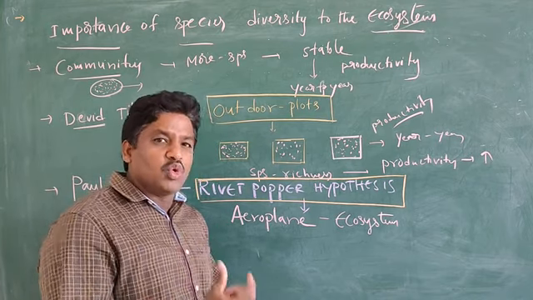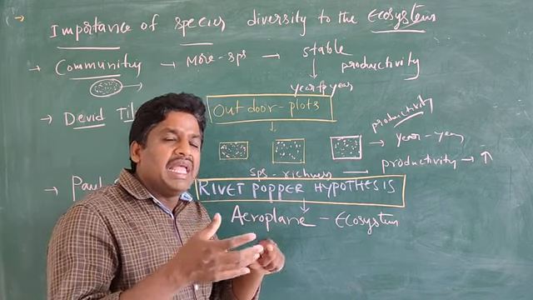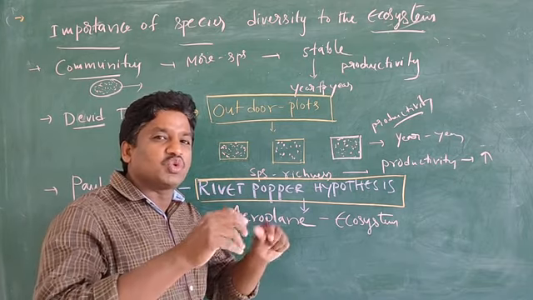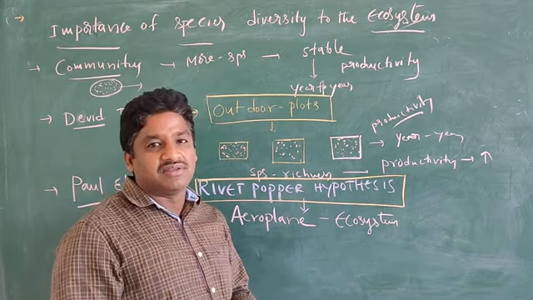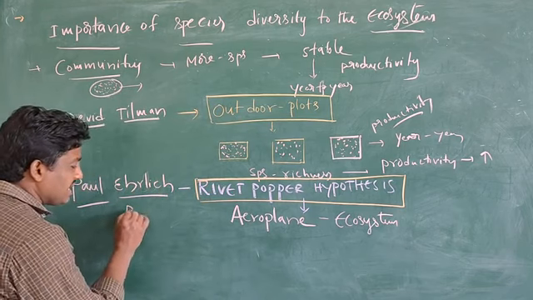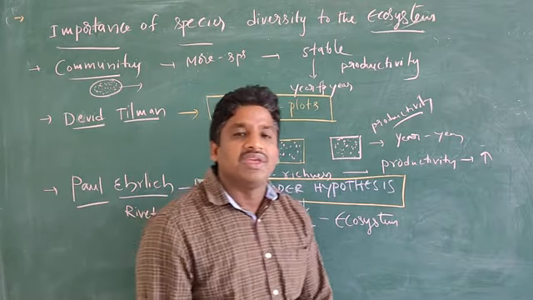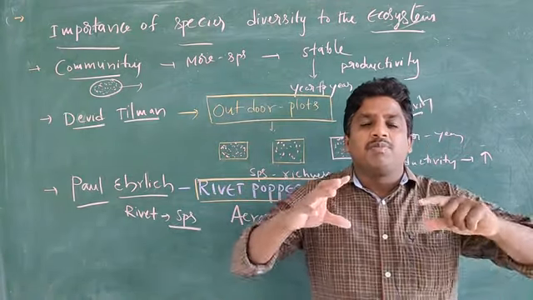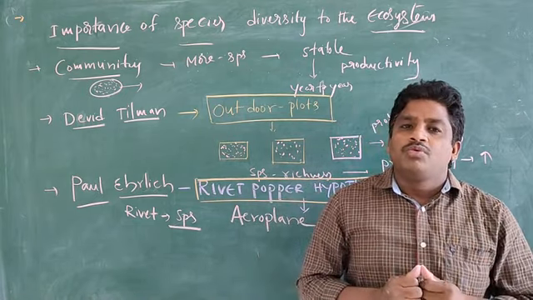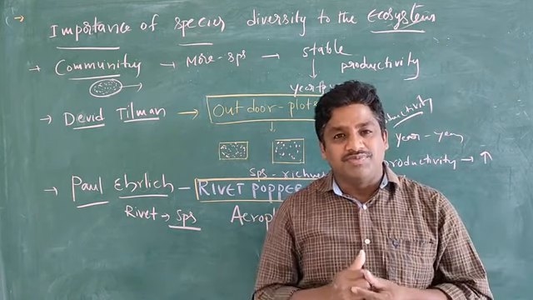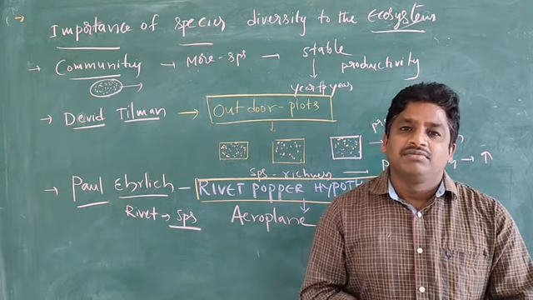Each rivet is equal to a species. If a rivet is removed from the seats, the aeroplane, that means the ecosystem, is not affected. The aeroplane still flies.